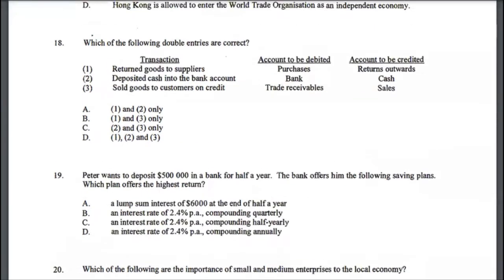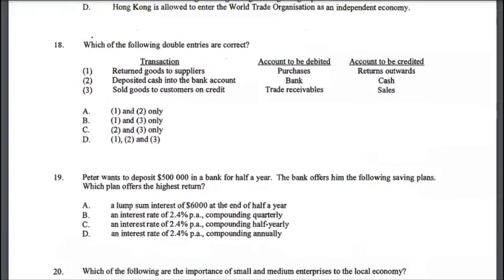Multiple choice 18, which is about accounting again. Which of the following double entries are correct? Return goods to suppliers. Actually, 1 is incorrect because it's debiting purchases.